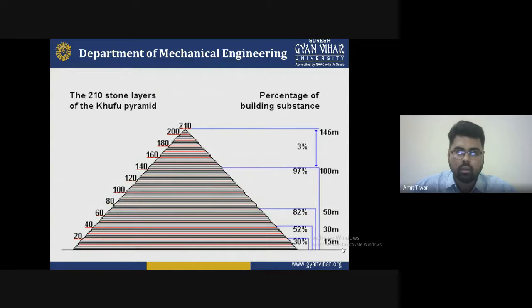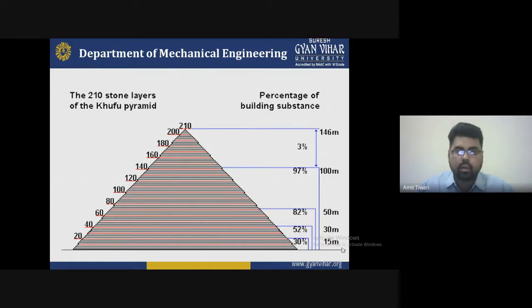As you see in this diagram, there are different values of the parameter here: 20, 40, 60, 80, 100, 120, 140, 160, 180, 200.